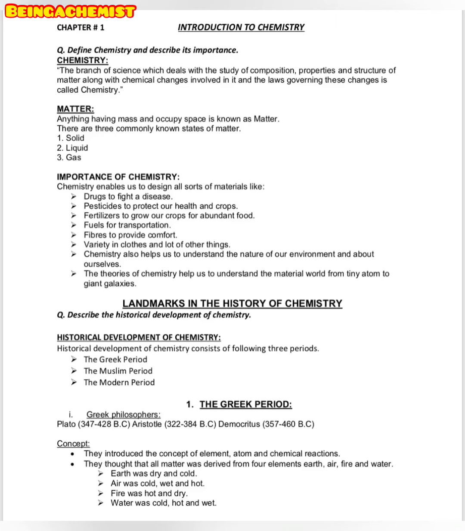Composition means how something is made or composed of. For example, if you're going to make something, what are the main ingredients required to make that specific thing? If you're going to make a sugar syrup, then you need sugar and water for it. So the composition of sugar syrup is sugar and water, and what can be the properties of that kind of syrup or any other thing that you are preparing or composing?